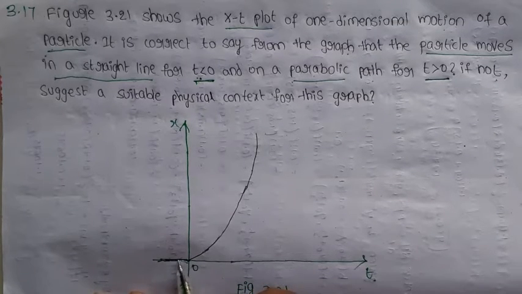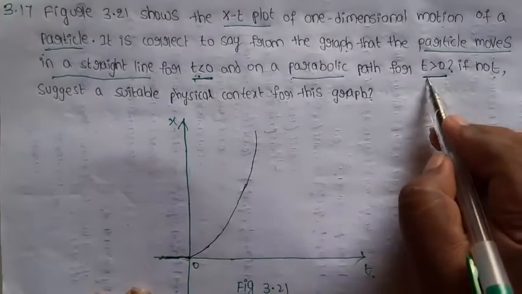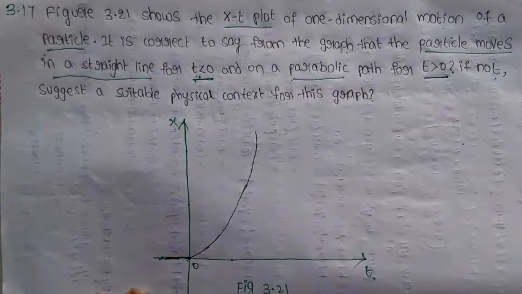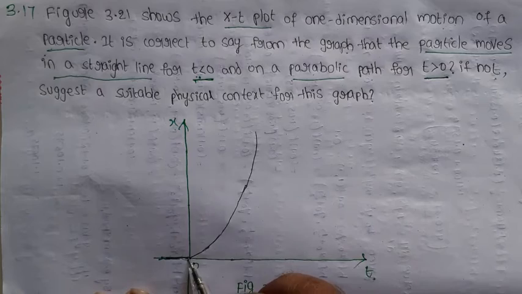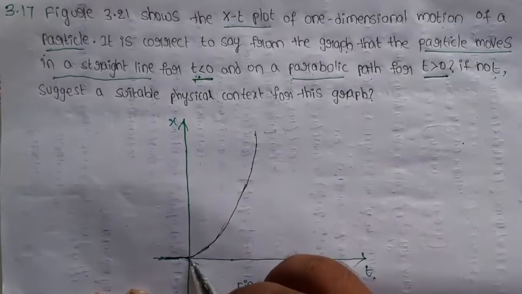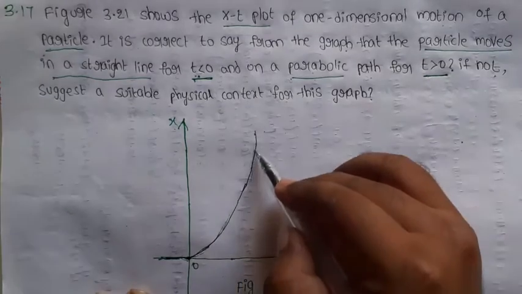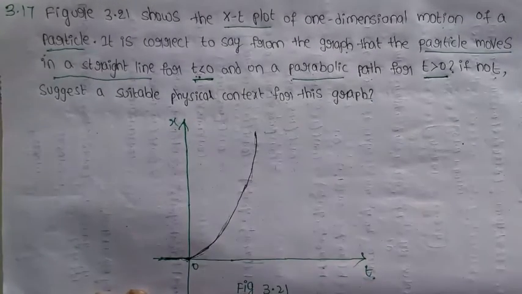After t is greater than 0, time increases and the position of the particle, or displacement, changes.